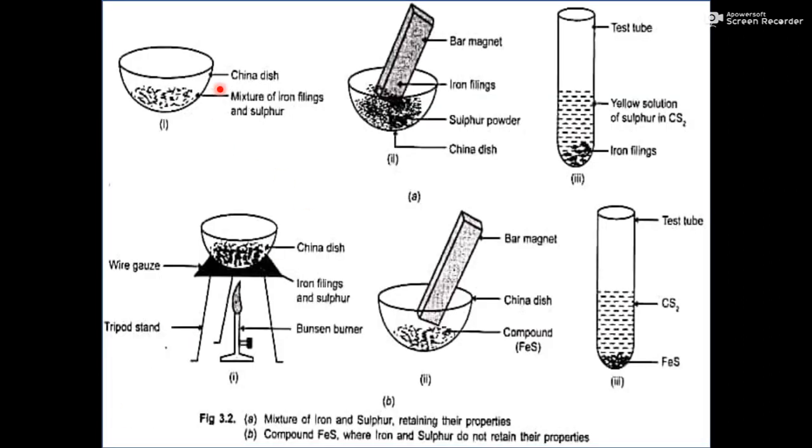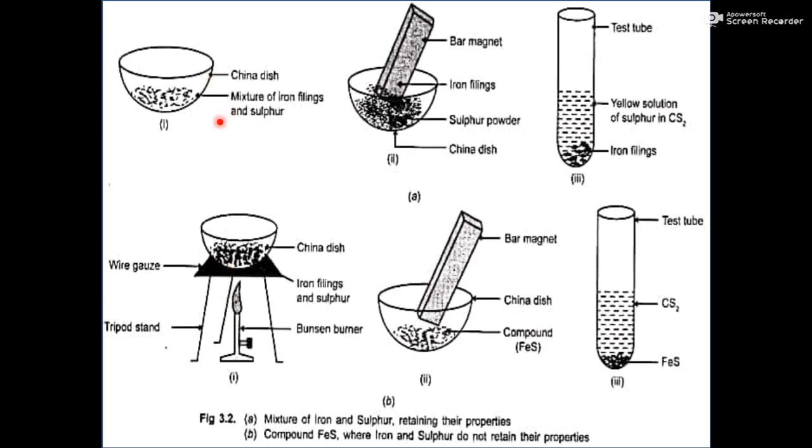So let's discuss. This is a china dish, and in this china dish there is a mixture of iron filings and sulfur, and I have mixed them together in any proportion. That means I have not taken any particular measurement, like this much iron filings and this much sulfur powder. In any ratio you can mix it. And in the second condition, we take the same china dish, add sulfur and iron in a fixed proportion and heat it. So this one is one set and this one is another set.